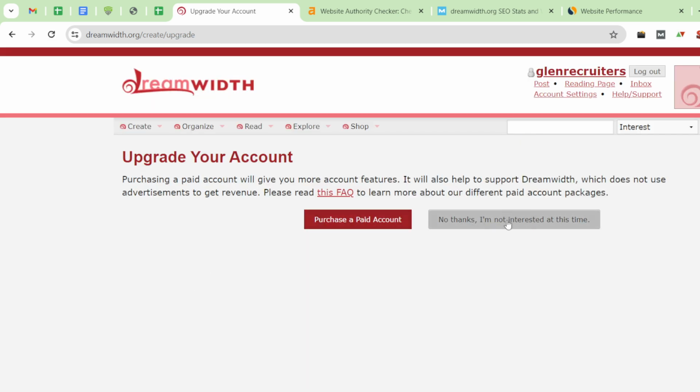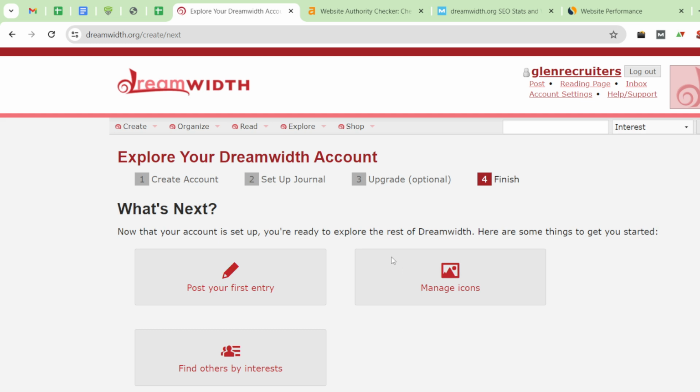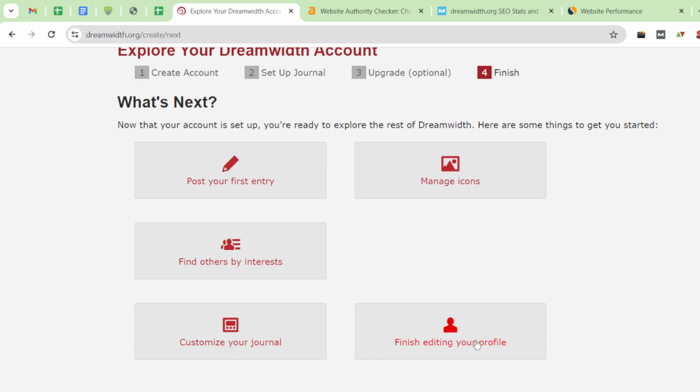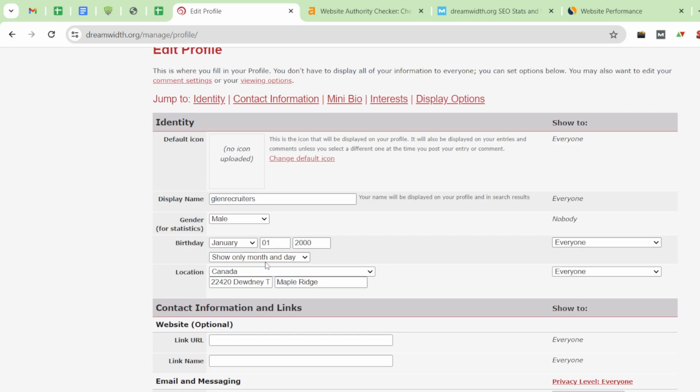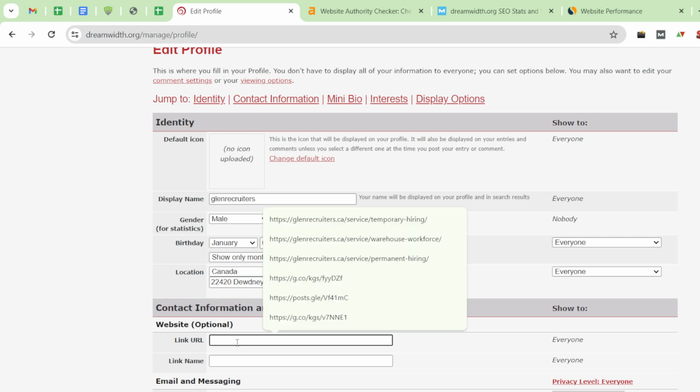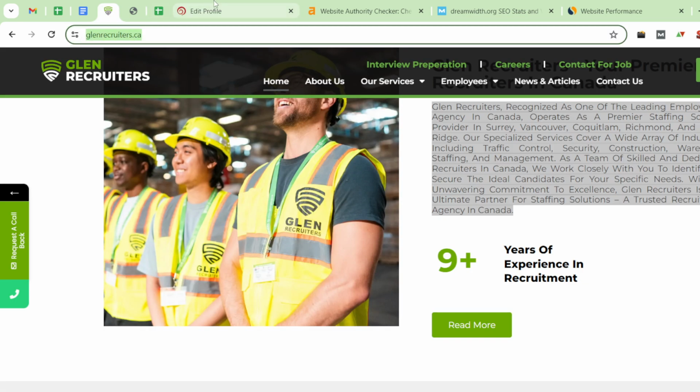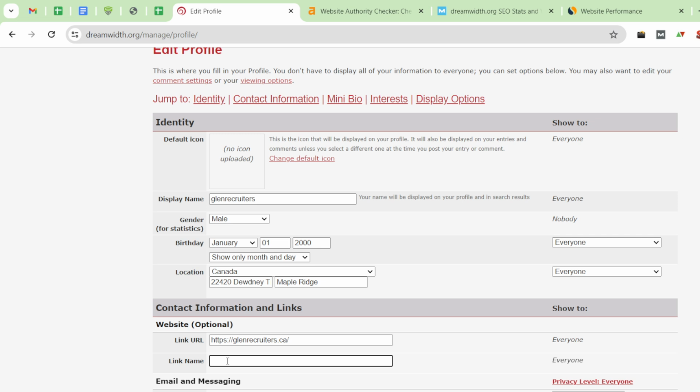and you have to go with 'No thanks, I'm not interested at this time.' This is asking you to upgrade your account. And after that you have to go with finish editing your profile, and there are multiple options you have to choose. In the link URL section you have to add your website URL, and in the link name, you have to choose your main targeted keyword.